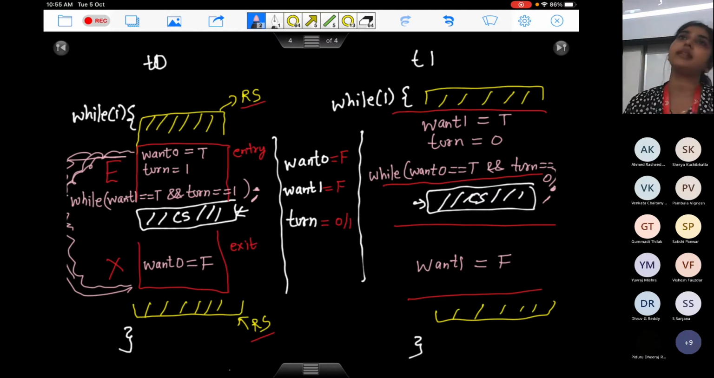So the point is one thread is in the remainder section, another thread is in this red portion here, either in entry, exit, or in the critical section. Is there a problem there? No, again, right? What will happen?